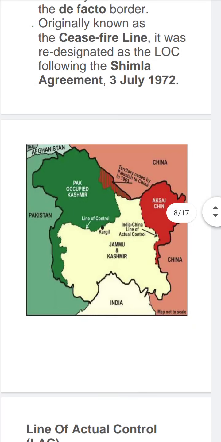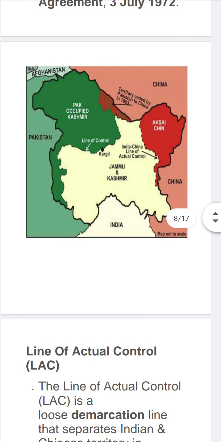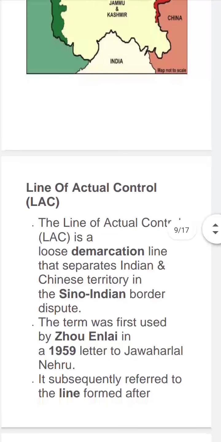Next, as you can see here, the location in green color is Pak occupied Kashmir, POK, and in yellow color we can see this Indian territory, and near Kargil there is line of control. In the same way, with China there is line of actual control, as we will discuss next.